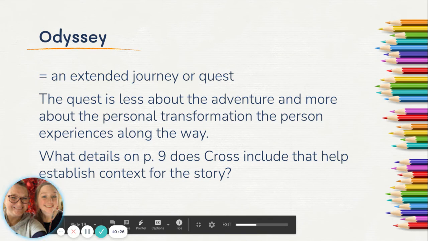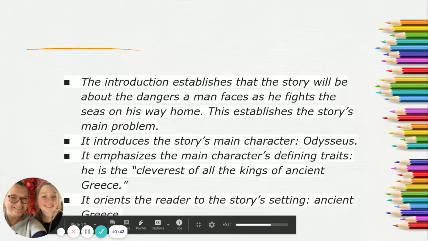So the quest is less about the adventure and more about the personal transformation the person experiences along the way. As you look at the details on page 9, what details does the author include that help us establish the context for the story? Well, the introduction establishes that the story is going to be about the dangers a man faces as he fights the seas on his way home.